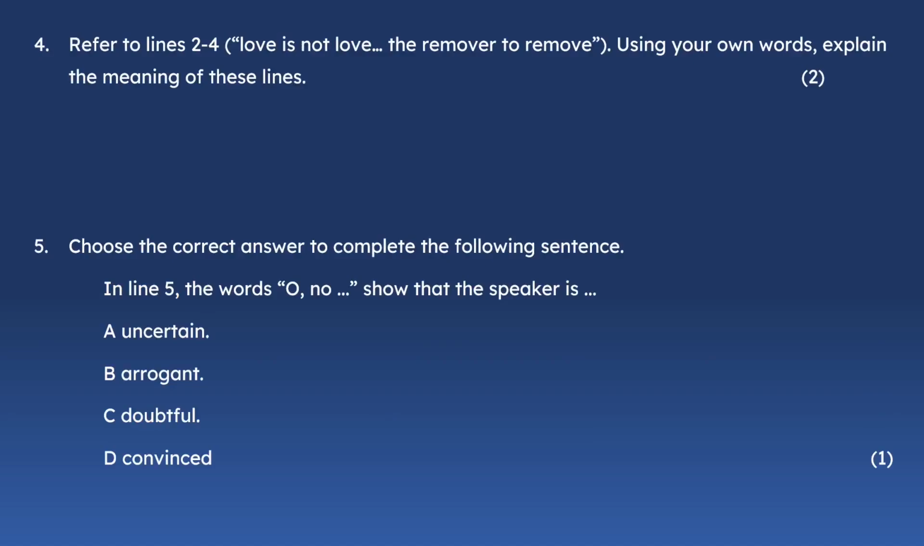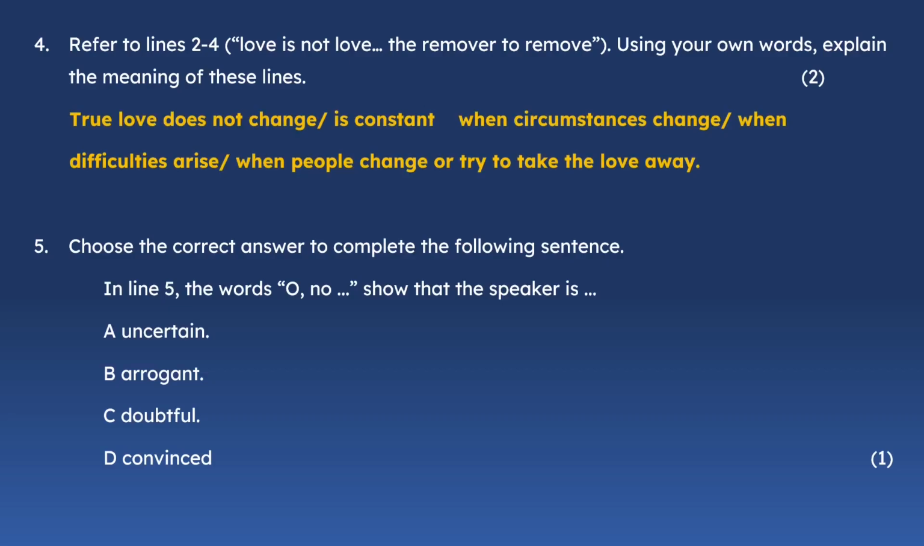Let's look at question 4. Refer to lines 2 to 4. Love is not ... the remover to remove. So using your own words, explain the meaning of these lines. And this question is worth 2 marks. So true love does not change, it is constant. Even though circumstances change, when difficulties arise or when people change or try to take it away.